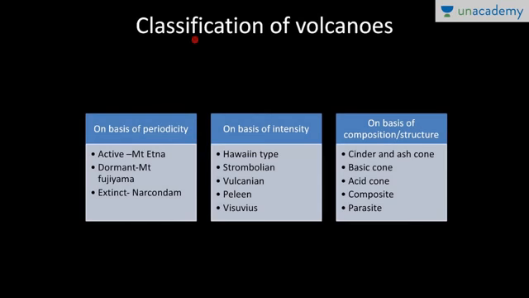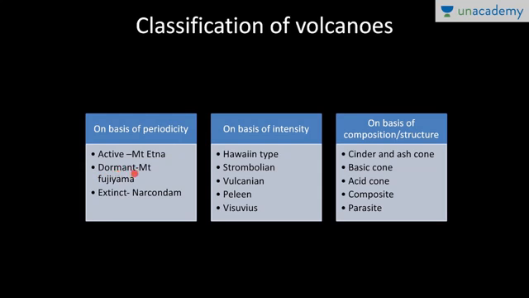Now see, the classification of volcanoes. There are three parameters to classify volcanoes: one is on the basis of periodicity, second on the basis of intensity, and third on the basis of composition or structure. On the basis of periodicity, which means the frequency of eruption, volcanoes are further classified into active, dormant, and extinct. If a volcano is active, that means the frequency of eruption is very high, for example, Mount Etna in the Mediterranean Sea.